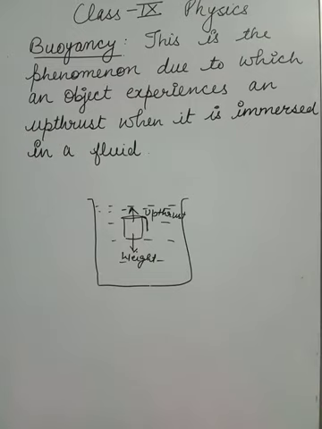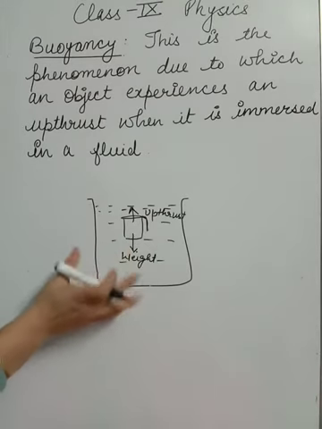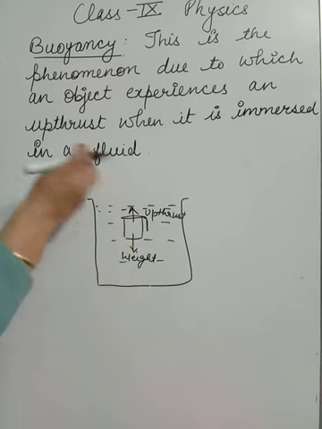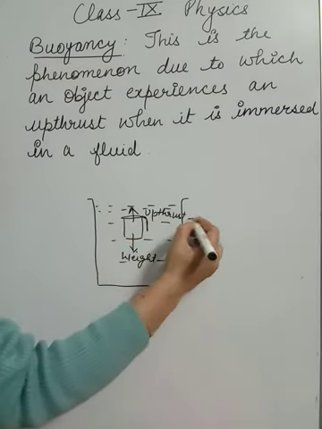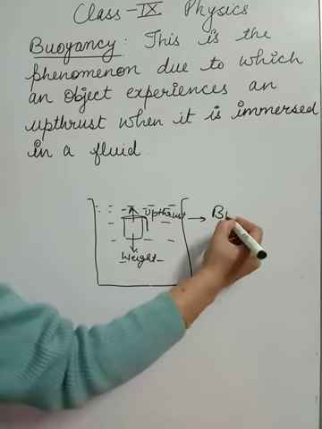This upthrust balances some part of the weight of the object. So children, due to this upthrust, we experience that the weight of this mug is lesser inside water as compared to when it comes out of it. And this upthrust is also known as buoyant force.